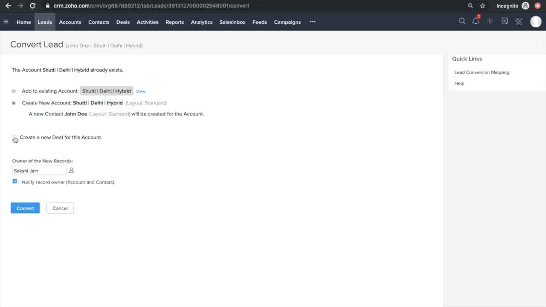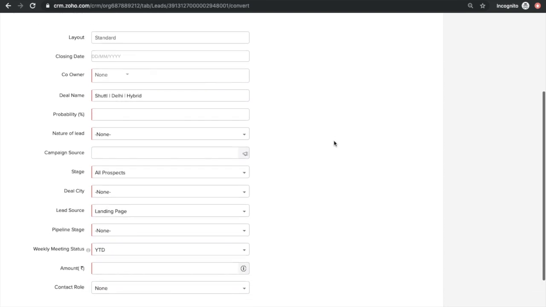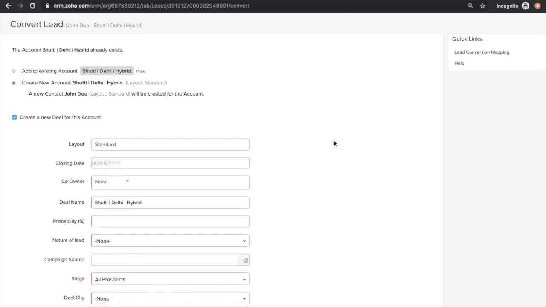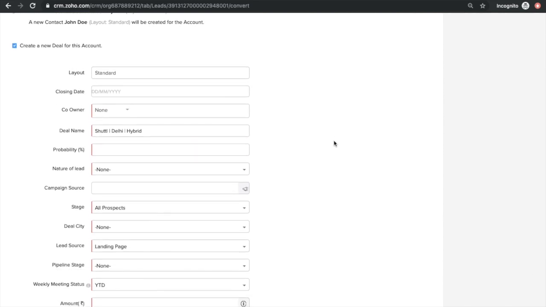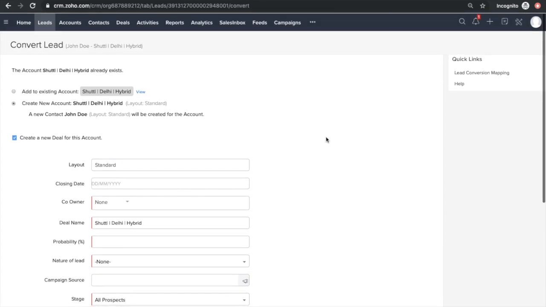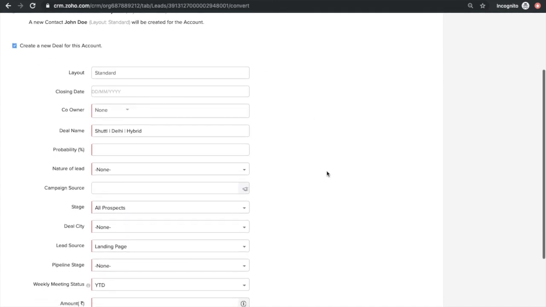I'll simply click on this. I'll get one more form, the information which I need to put in deal. And after filling these information, I would be able to convert this lead into account, then contact and deal in one single go. So let's see how it's done.